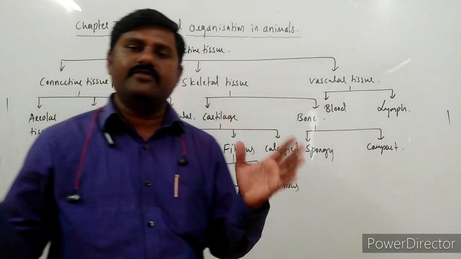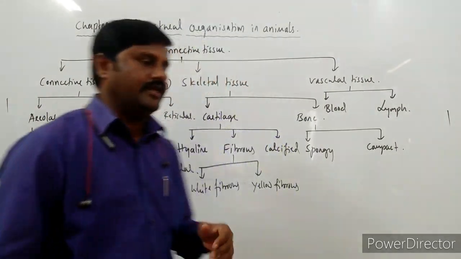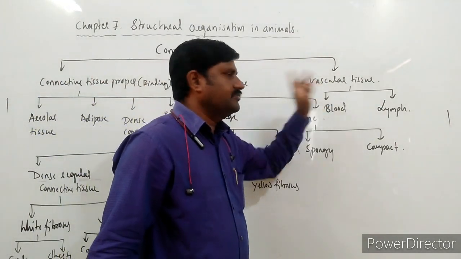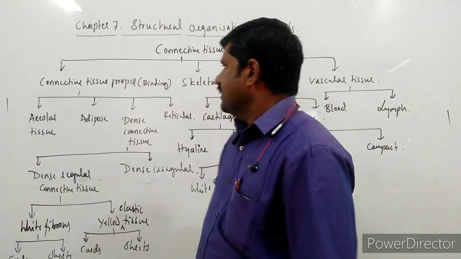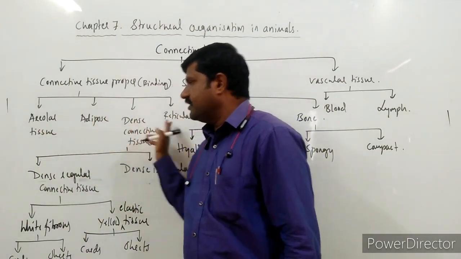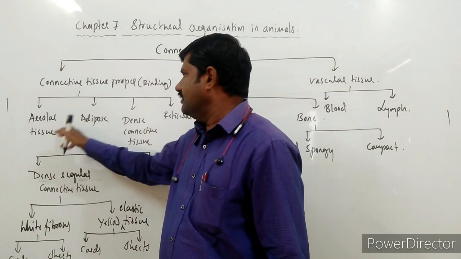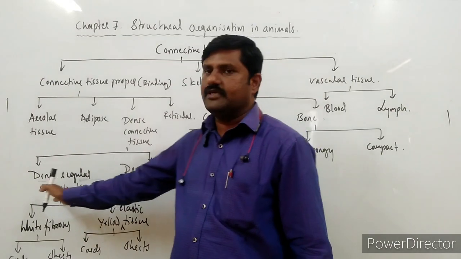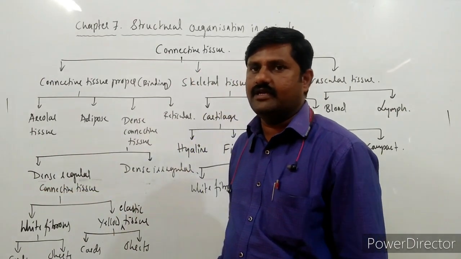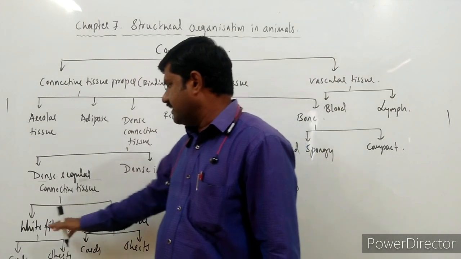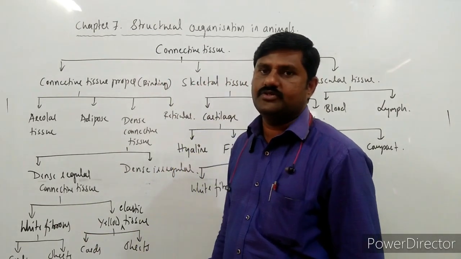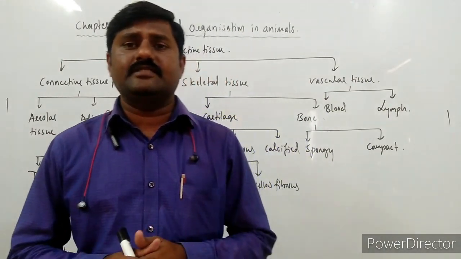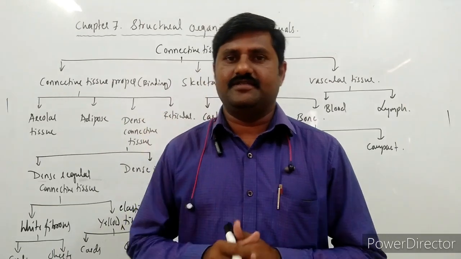So this way, broadly we classify this connective tissue into three types: connective tissue proper, skeletal tissue, and vascular tissue. Connective tissue proper is divided into areolar tissue, adipose, dense as well as reticular tissue. Dense connective tissue is classified into dense regular as well as irregular. In dense regular, white fibrous as well as yellow fibrous tissue we come across, and white as well as yellow fibers are once again classified into cords and sheets respectively.